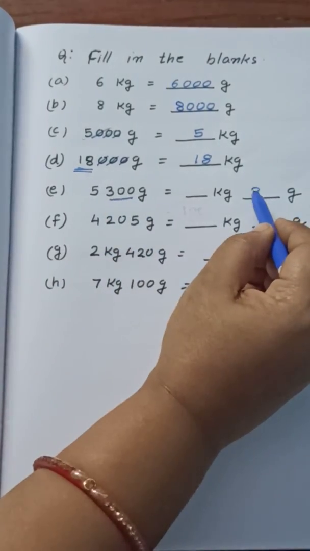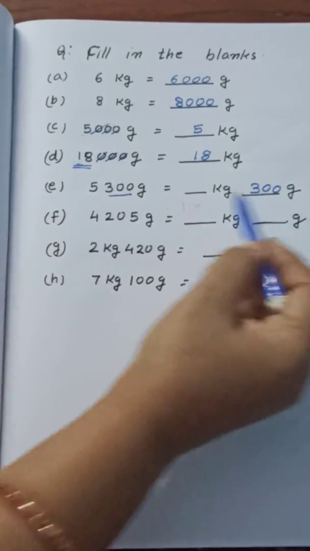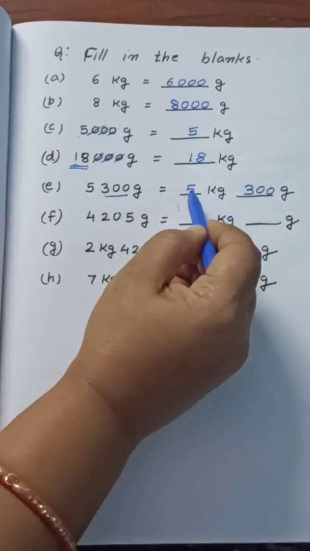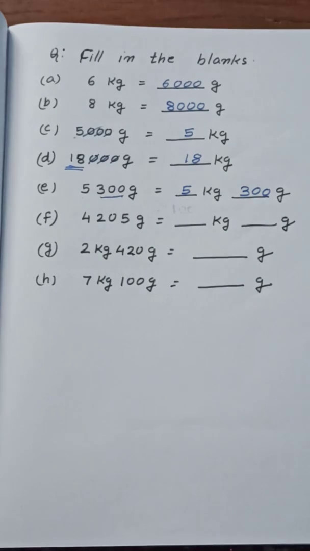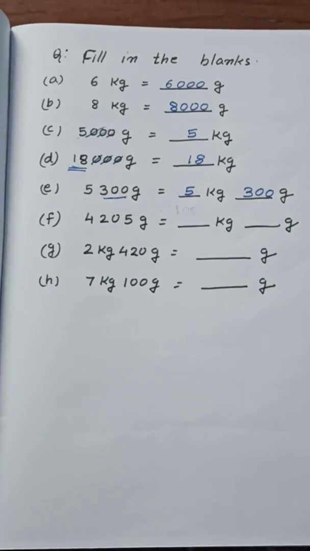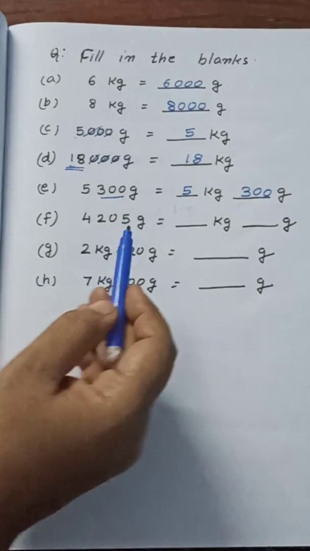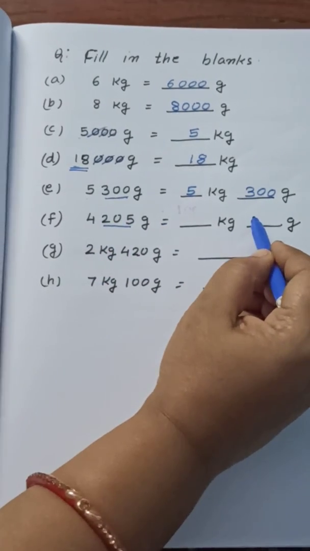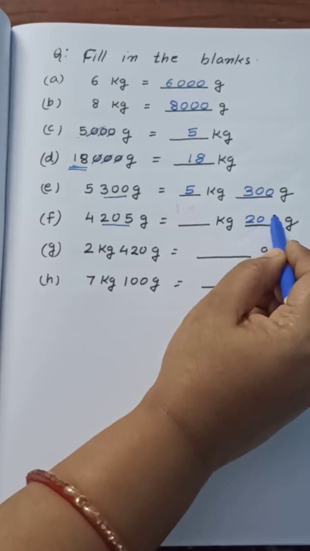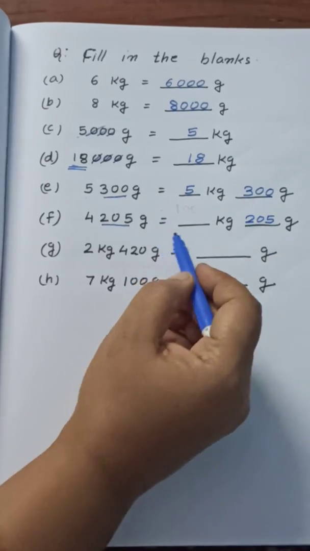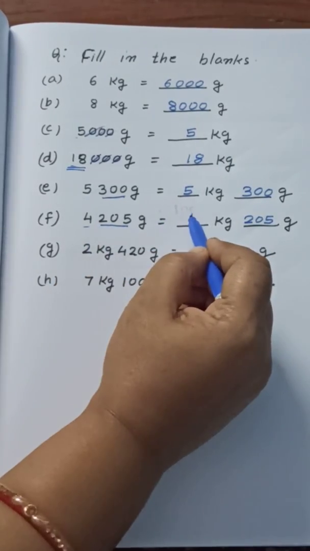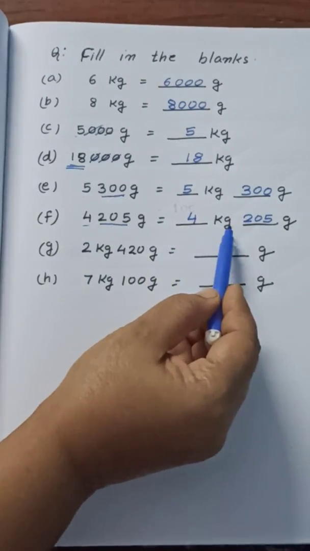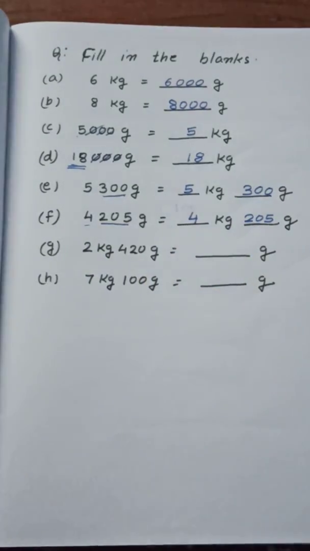Here we will write 300 gram and the remaining 5 we will write in kg. So we can say 5 kilogram and 300 gram. Similarly, the last 3 digits we consider as gram. So we write here 205 gram and the remaining number is 4. So we will write 4. That is, the answer is 4 kg and 205 gram.